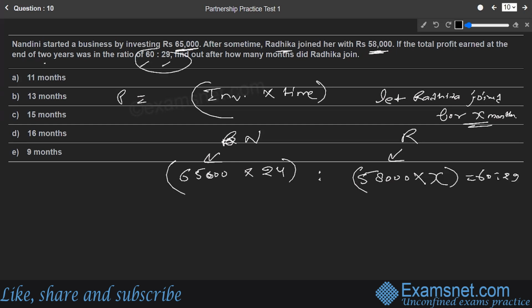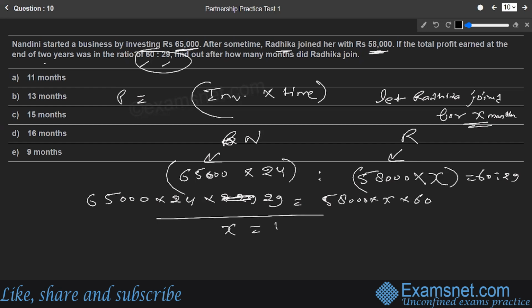So we need to solve this. We can do cross multiplication: 65,000 into 24 into 29 is equal to 58,000 into x into 60. Solving this, we get the x value as 13.